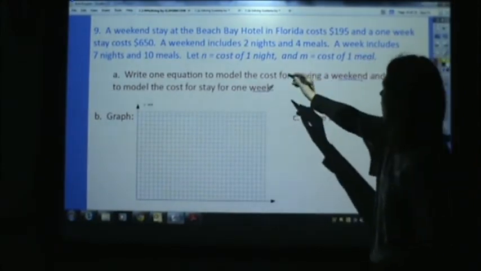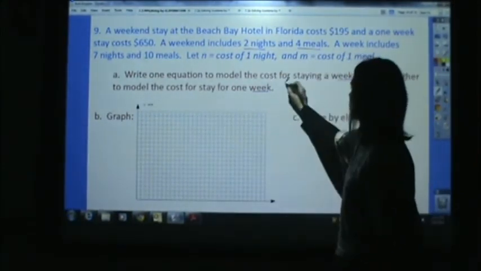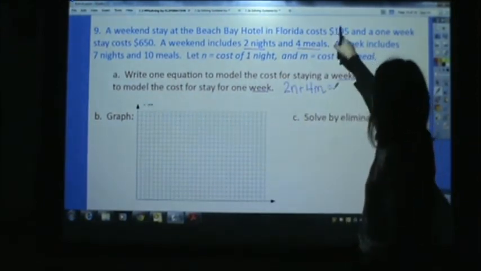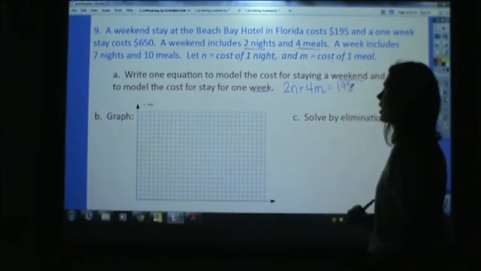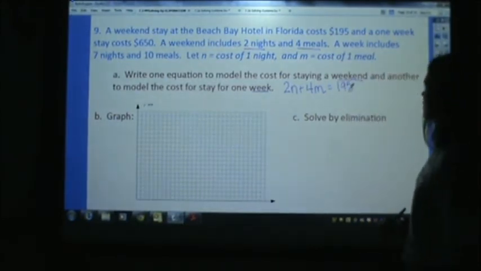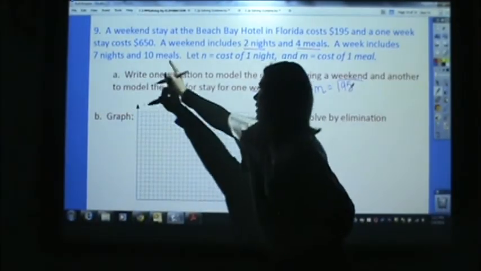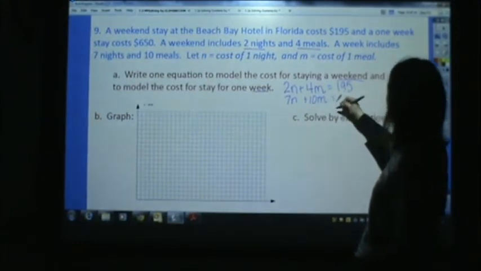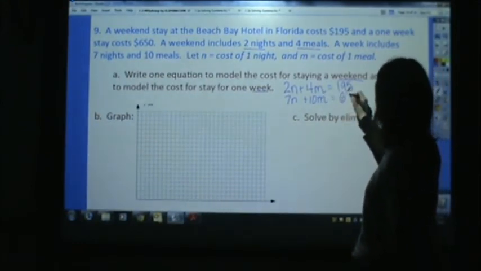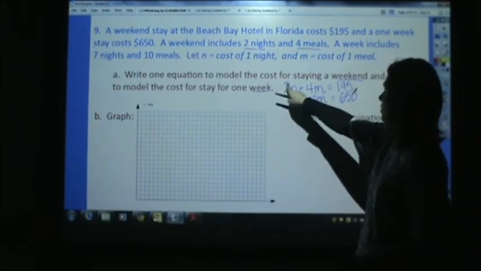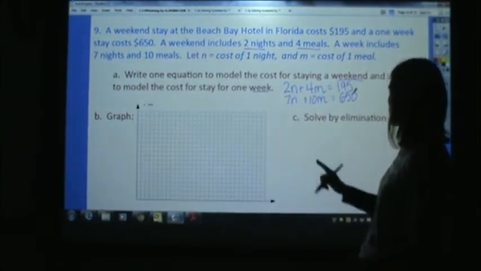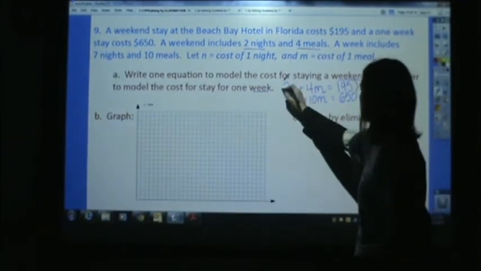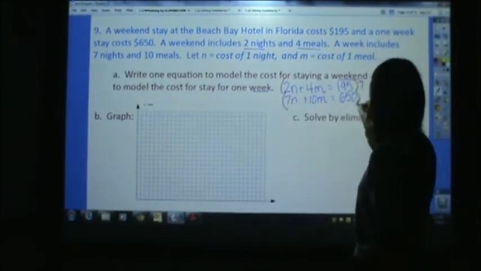So again, the weekend is 2 nights and 4 meals. 2 nights plus 4 meals equals, that's $195 to stay for a weekend. To stay for an entire week, we get 7 nights plus 10 meals, and that's going to be a total of $650. So see, 2 and 7 are different, 4 and 10 is different, so we're going to solve by elimination. Okay, I'm going to multiply the top equation by 7 and the bottom equation by 2.